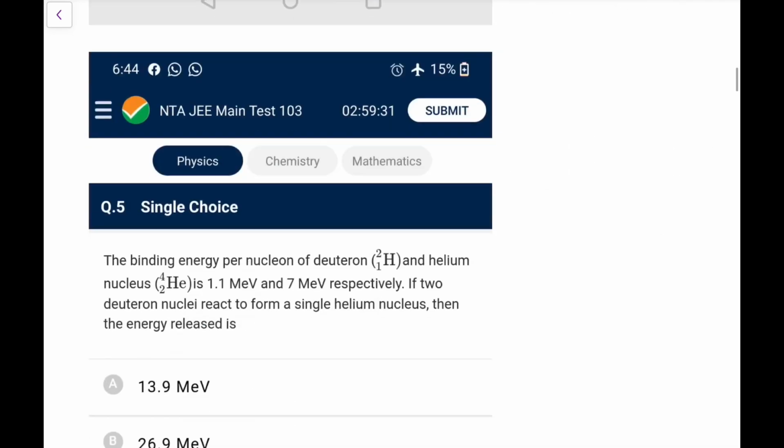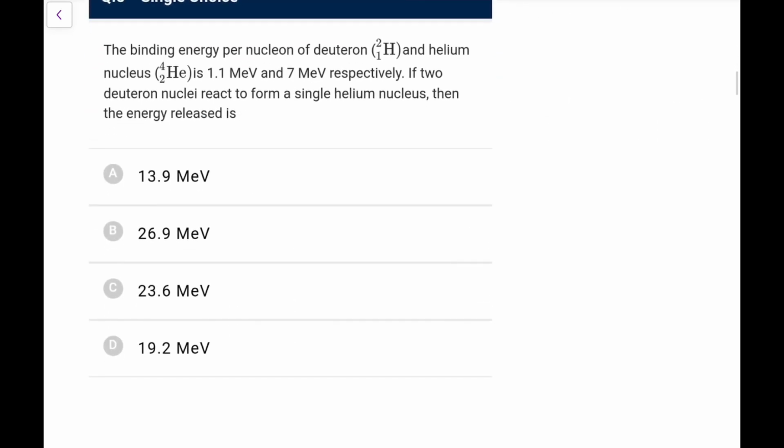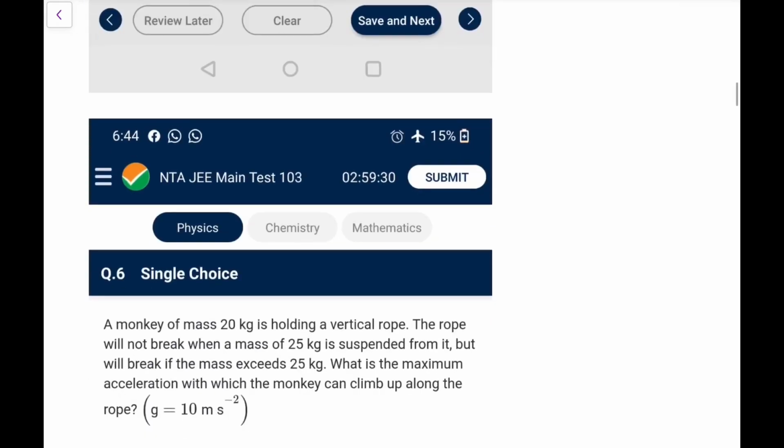You can go for it. Next, binding energy per nucleon for deuterium and helium is given. I have done it many times. It would be 23.6. I am not doing that calculation, you can do it yourself.